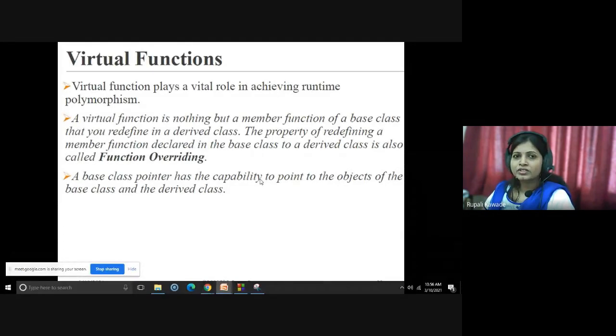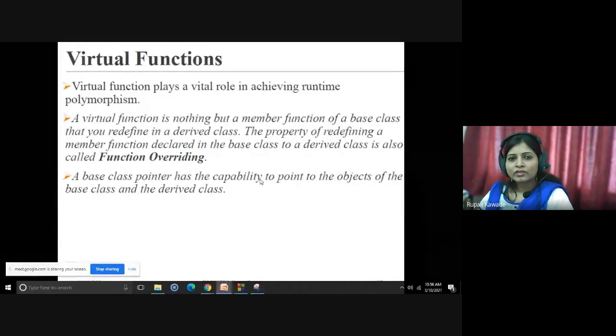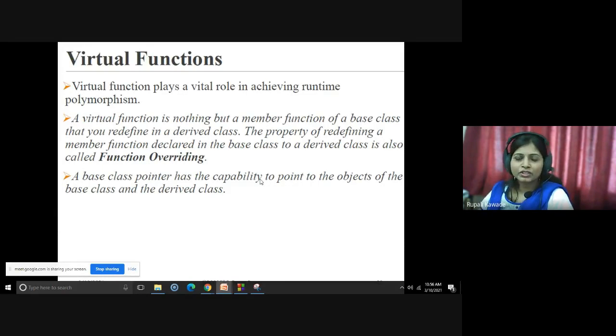In runtime polymorphism, this is achieved with the help of virtual functions, where it will decide which function will be executed at runtime. Whenever we create an object at runtime, at that time it will decide. So what is that virtual function? We have already seen how to create pointers to an object. In this lecture, we will extend this concept of pointers to virtual functions also.